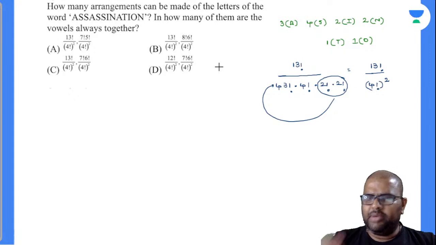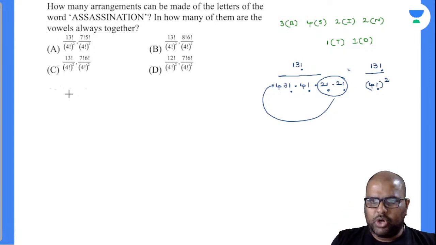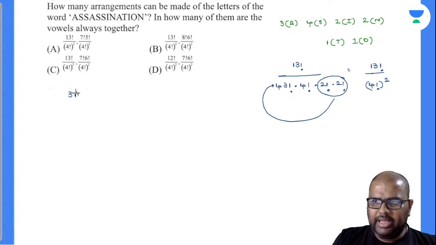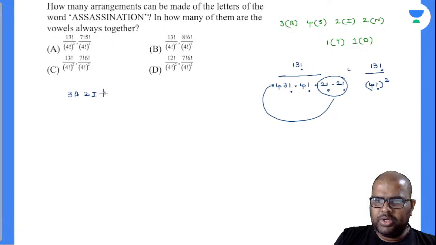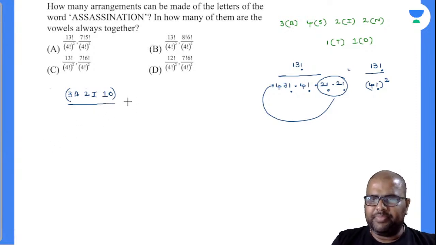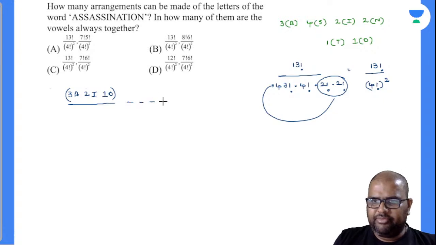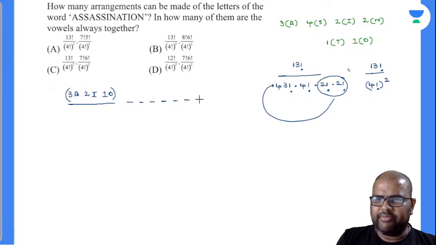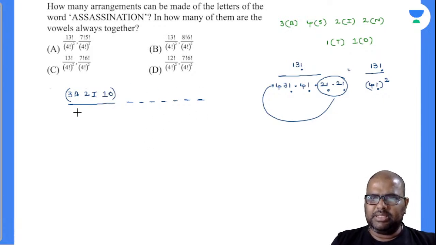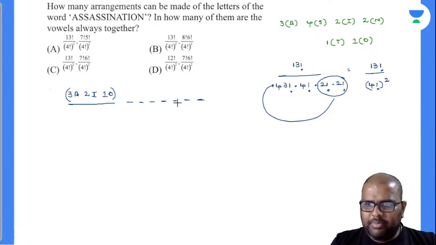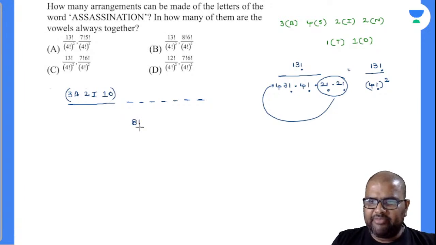What is the next question asked? In how many of them are vowels always together? So how many vowels are there? 3 A, 2 I, 1 O. All these vowels are together, so I'll take all the vowels as a single block. So totally 6 are done. Remaining alphabets are how much? 7. 7 plus 6, 13. Am I right or wrong? So how many blocks are available now? 8 blocks are available. These 8 blocks can be arranged in 8 factorial ways.